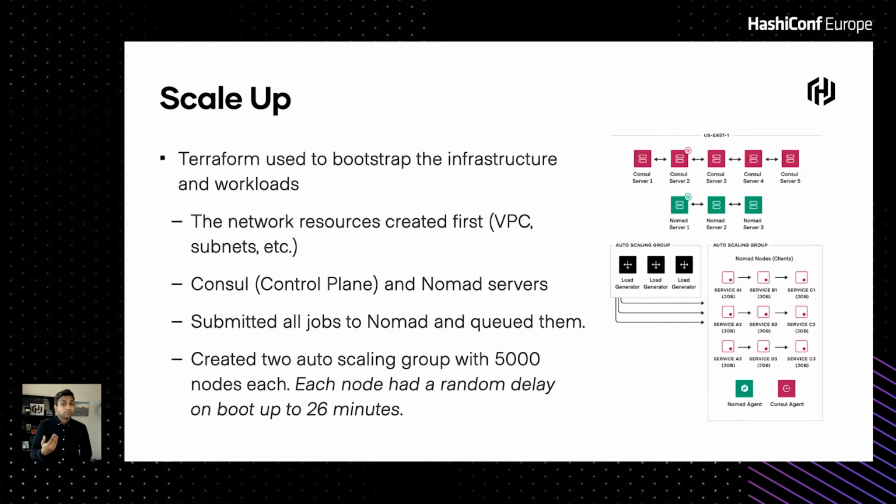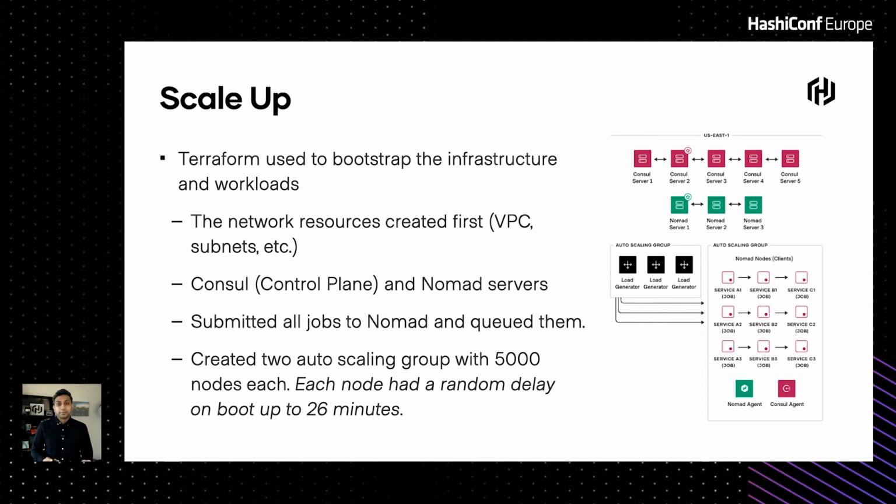But we queued all the workload first. Before we created any of those 10,000 nodes, we queued everything up. In Nomad, you can queue jobs, and when nodes are available, Nomad automatically schedules workload on them. We were using a spread scheduling algorithm, so essentially we spread the workload across those 10,000 nodes. The reason for queuing these jobs was that we wanted to optimize for every billing second we got. We were on a budget, so we couldn't rerun these things multiple times and wanted to make sure everything comes up okay.